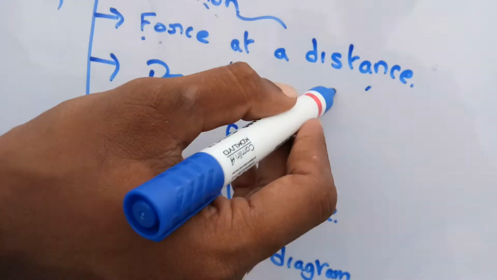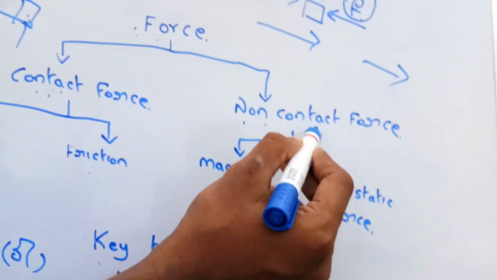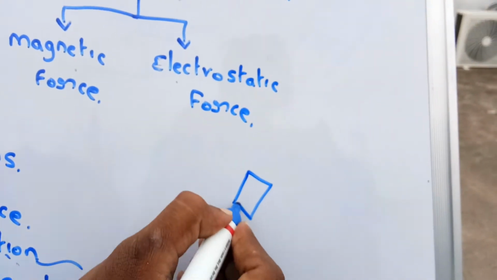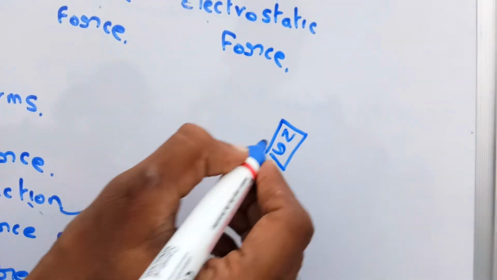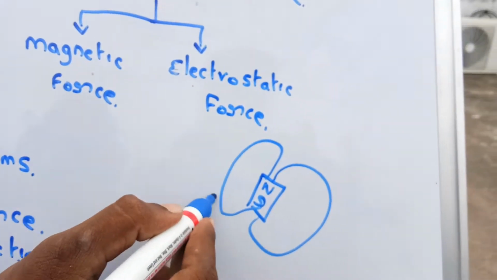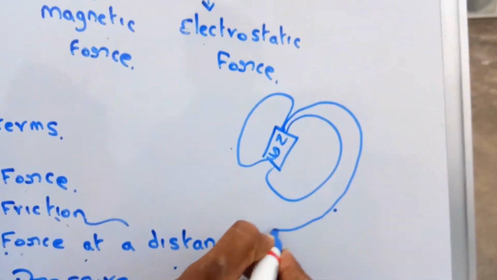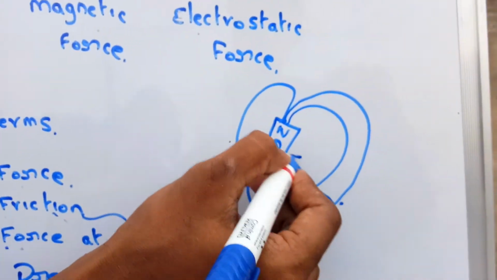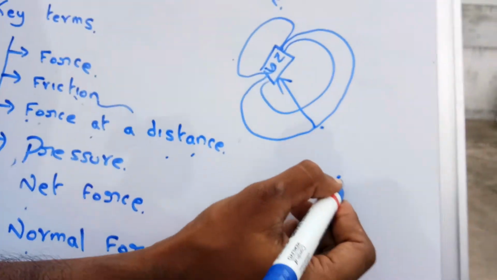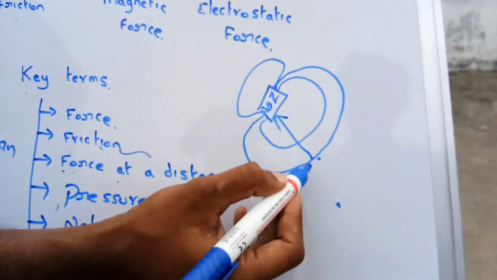The next term is force at a distance, which is another name for non-contact force. There is no need to touch the body. Without touching the body we apply the force, for example magnetic force. Here we are representing the field of a bar magnet. If we place an iron pin in the field of the bar magnet, it will attract. If we place the iron pin or needle outside, it will not attract towards the bar magnet because it is not in the field.